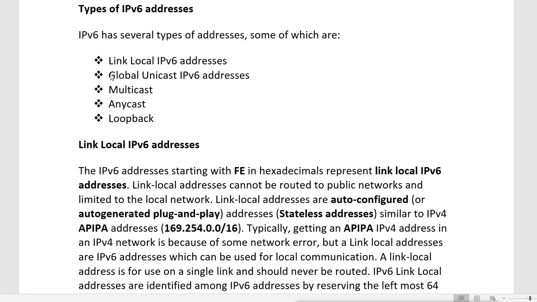There is one more type of address we have that might be there or might not be there. There is confusion with that type of address because the requirement for that type is not needed in IPv6. That type of address is still there in IPv6, like a public address and a private address in IPv4, but it is still in confusion. So basically we have these types of addresses: link local, global unicast, multicast, anycast, and loopback addresses.